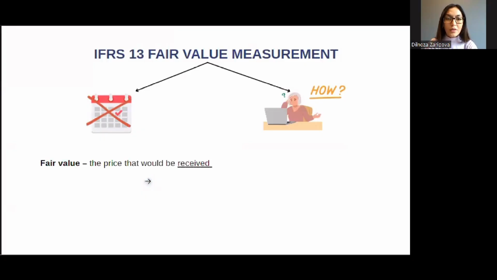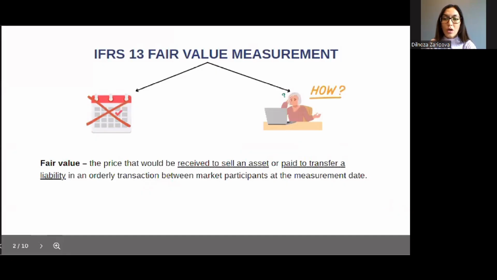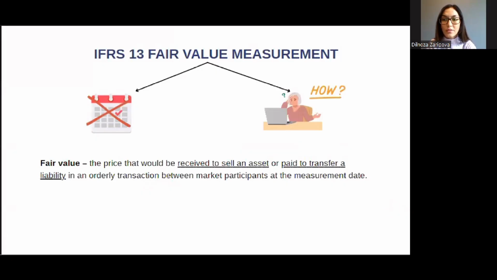So fair value is the price that would be received to sell an asset or paid to transfer a liability in an orderly transaction between market participants at the measurement date. This is also known as exit price, the amount you would receive in the market to sell the asset or pay to transfer a liability, not the price you paid originally. For example, if a company owns a machine it could sell today for $10,000, the fair value is $10,000, not the historical cost or replacement cost.